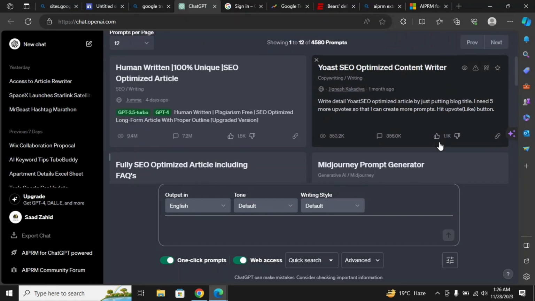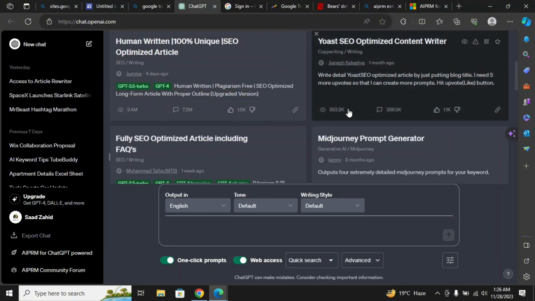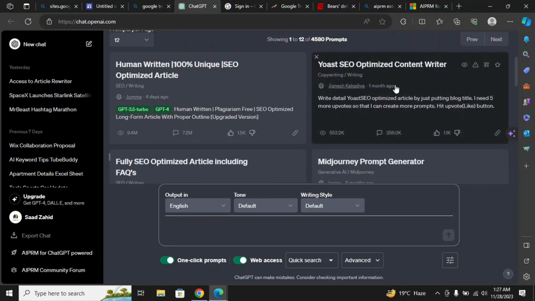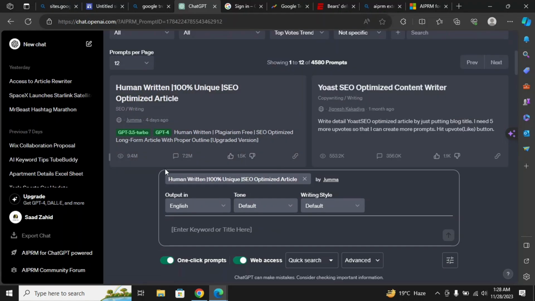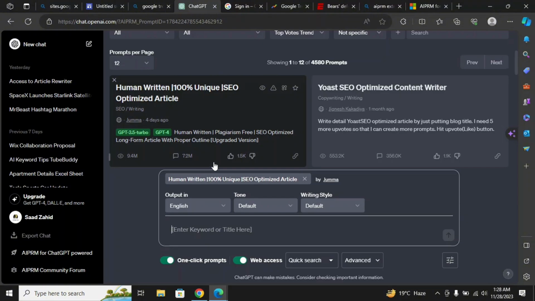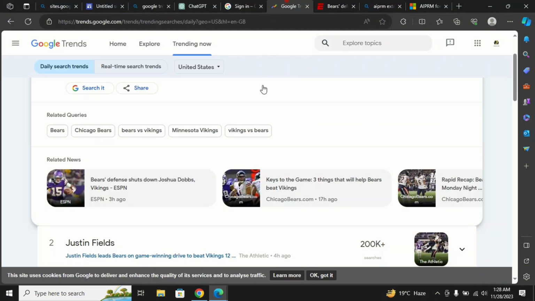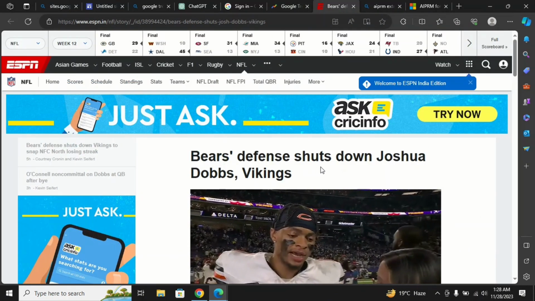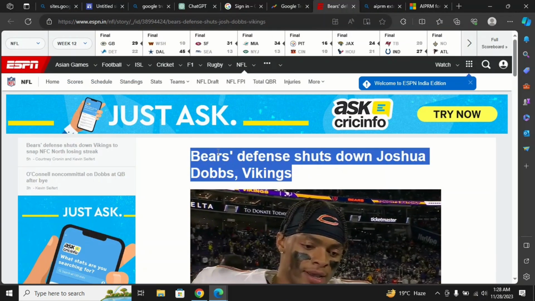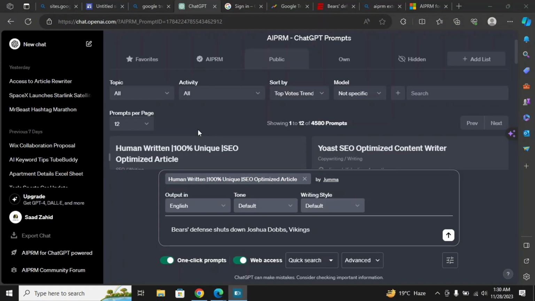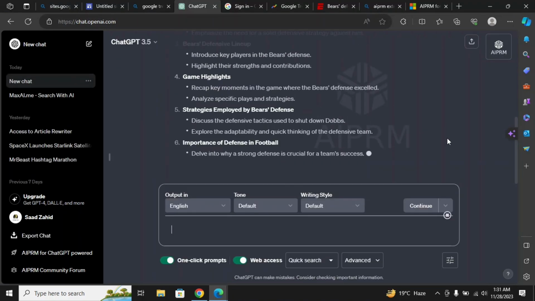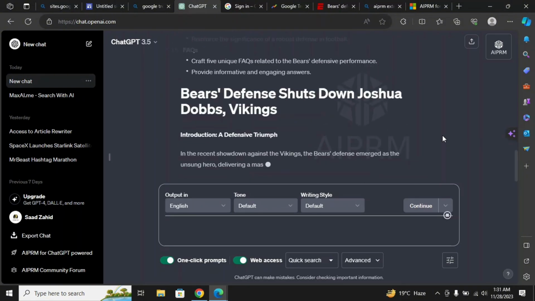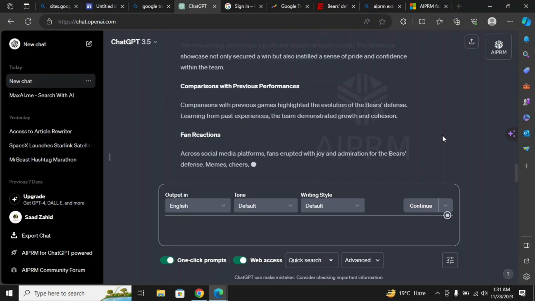Here we are going to use our first one-click prompt, which is human written 100% unique SEO optimized article. Just click on it, and now we need the title of that article. Also it has the web access, so it will automatically access the web and generate an SEO optimized article. We will enter this title and click on generate, and here you see your SEO optimized article is generating. So this is the power of AI.